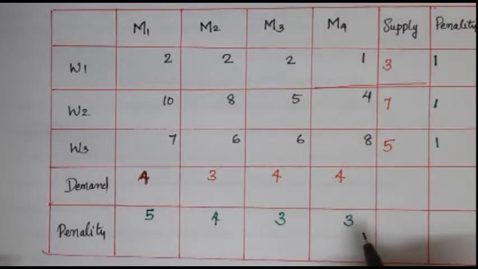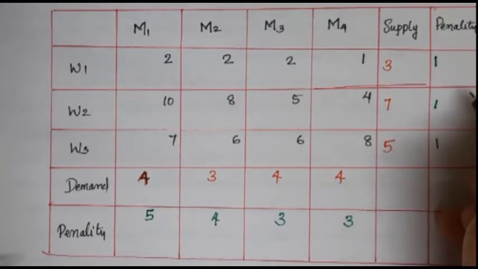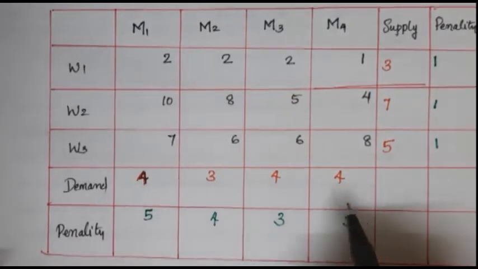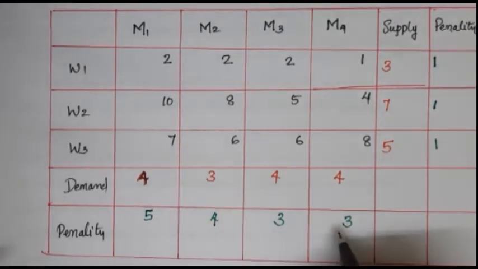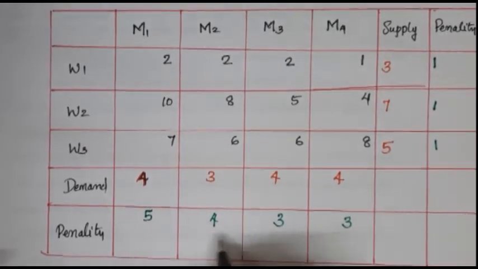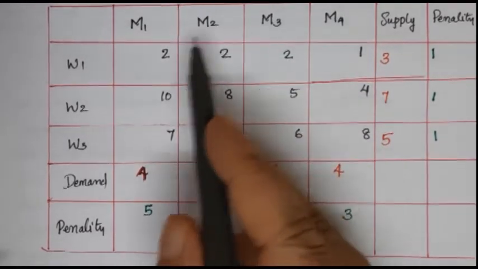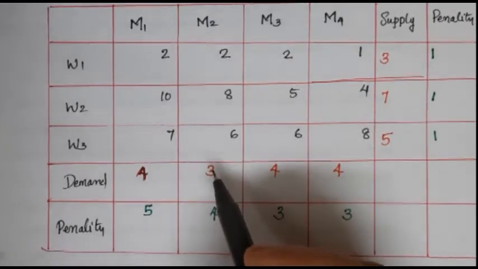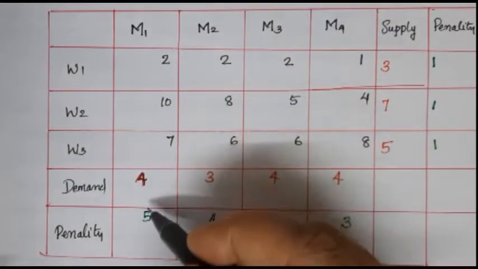Now find the maximum value among the penalties irrespective of row and column. Here the maximum penalty is 5. If there is a tie in choosing the penalties, then choose the least cost value and select the related penalty. Now look into the respective column.